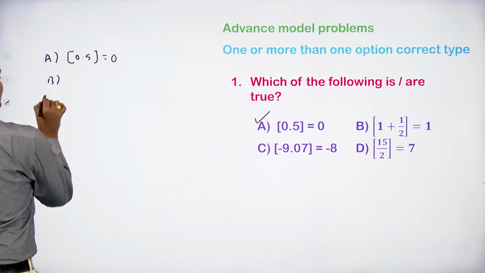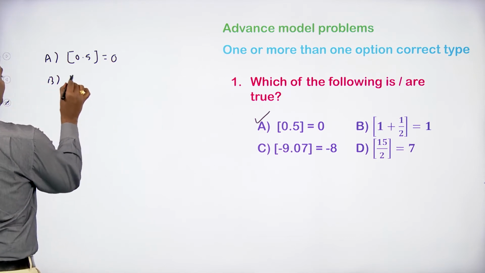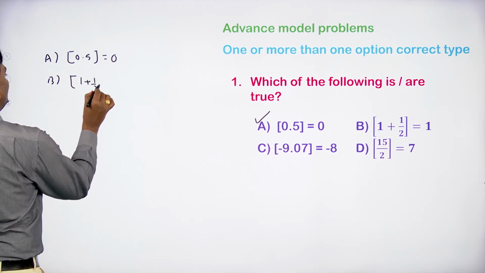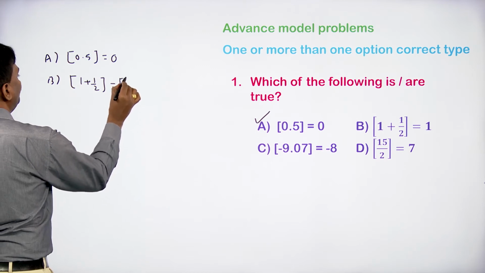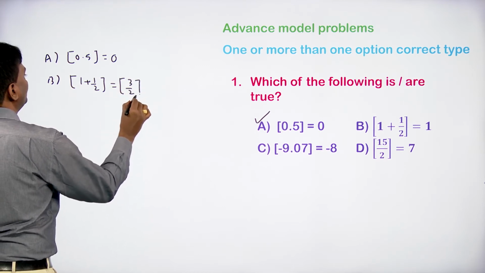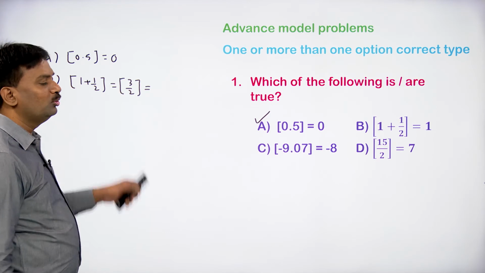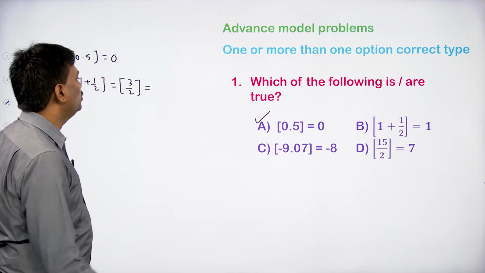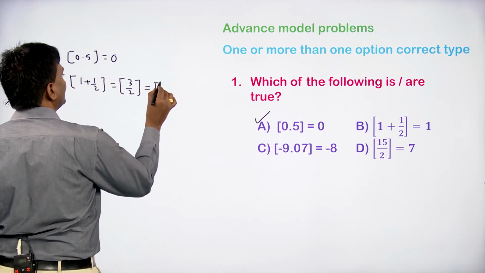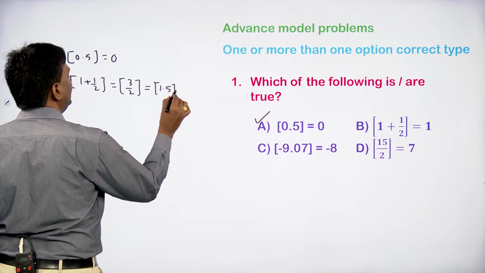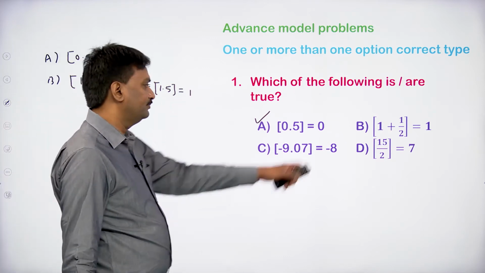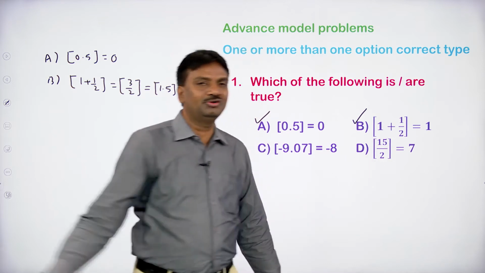If you take option B, that is step 1 plus 1 by 2, we can write step 3 by 2. 1 is 2 by 2, plus 1 by 2, 3 by 2. So 3 by 2 means 1.5. Step 1.5 is 1. So option B is also correct.